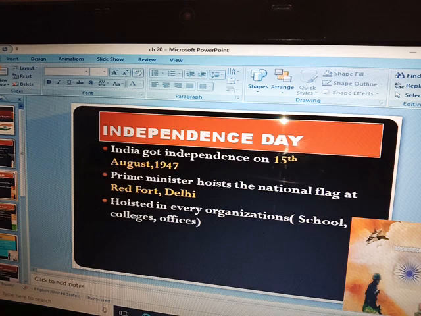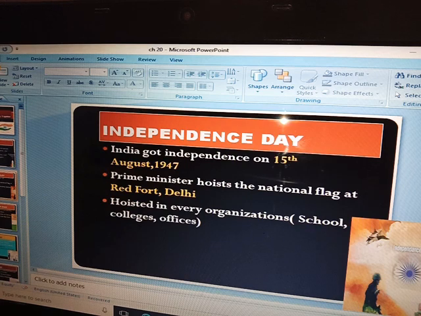Okay. Next, on the day of Independence Day, in every place your flag is hoisted. In your school also it is celebrated, college, offices, everywhere it is celebrated, and all of them celebrate this day together, because this is also a very important day. We got independence from the Britishers, isn't it?